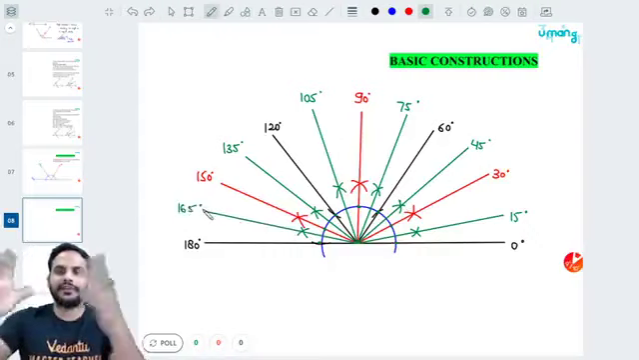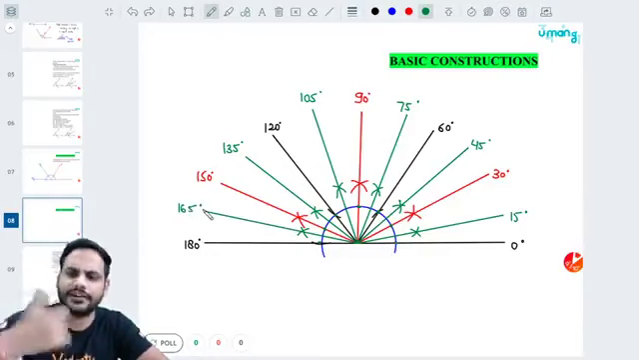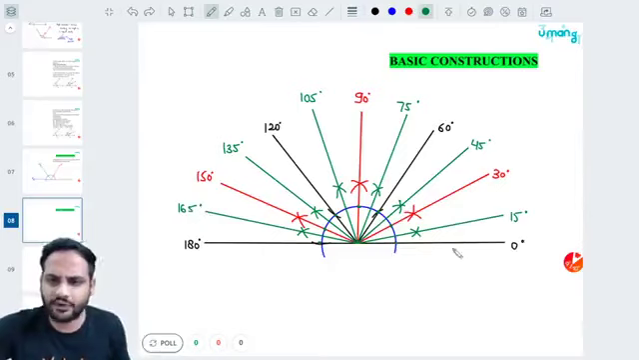So this is how you get this beautiful figure, and we can draw these different angles with the angle bisector. Now you can go further in detail. For example, if you go between 0 and 15 degrees and draw the angle bisector, you will get 7.5.